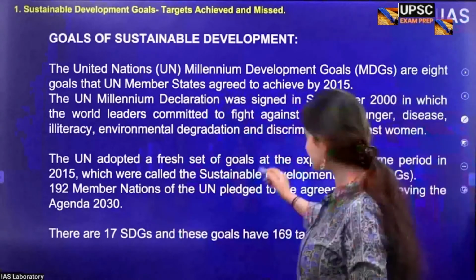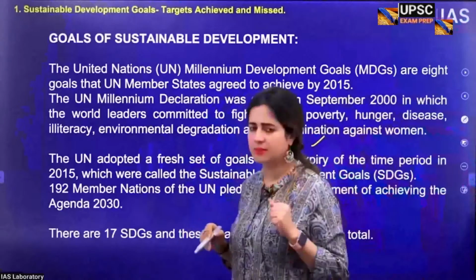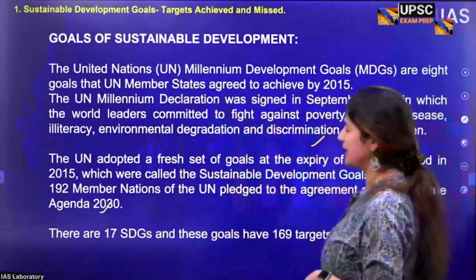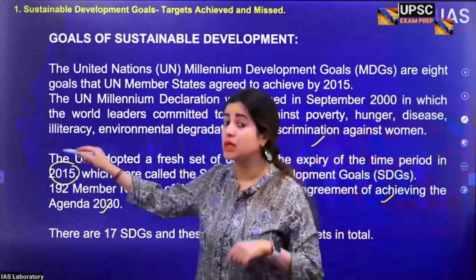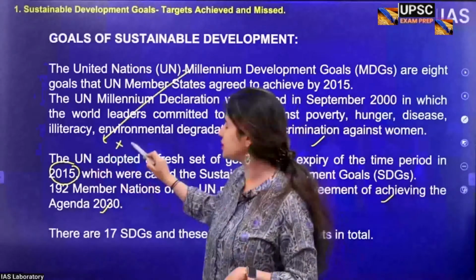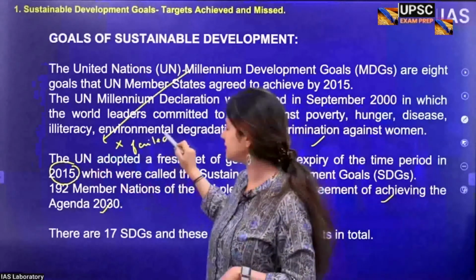Now, Sustainable Development Goals, total 17 in number, are supposed to be achieved by 2030. That is the target now. And they were adopted in 2015 when the Millennium Development Goals ended, when they failed to achieve the target. That was when we adopted the SDGs.